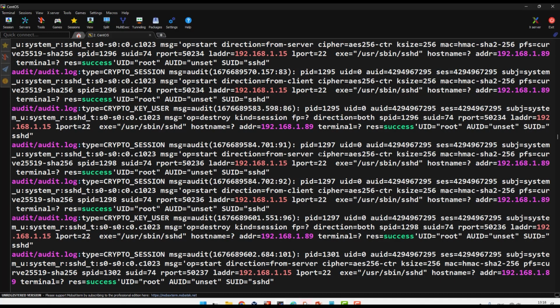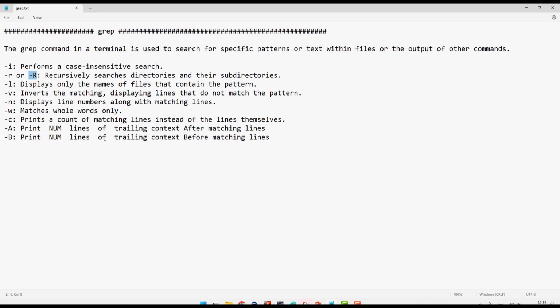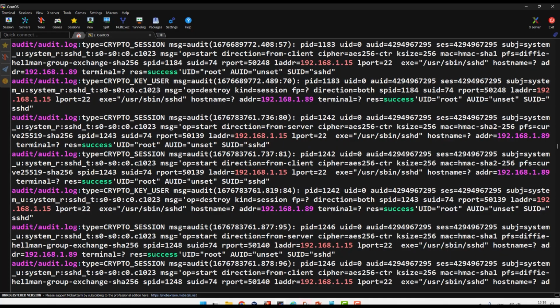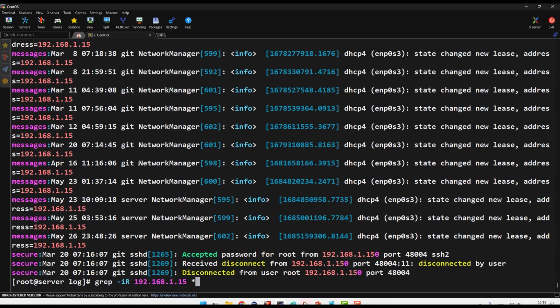So I want just which file this IP exists in. I wish I could find a command for this. Actually, it has one. If you see here, -l displays only the names of the files containing the pattern or the search. So for me, I can see which file the IP exists in, because here it is all messed up. With grep, everything is available. So you add -l, meaning give me only the files where this IP exists, and -r searches any directory.